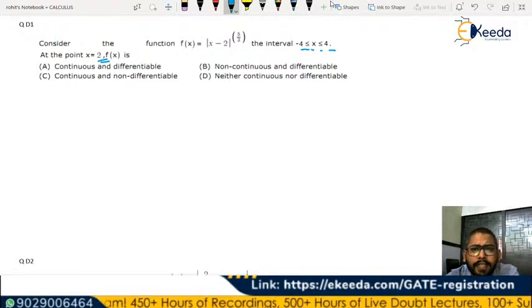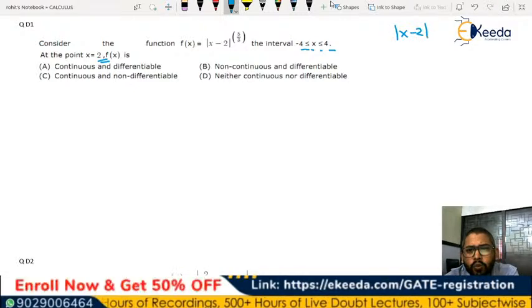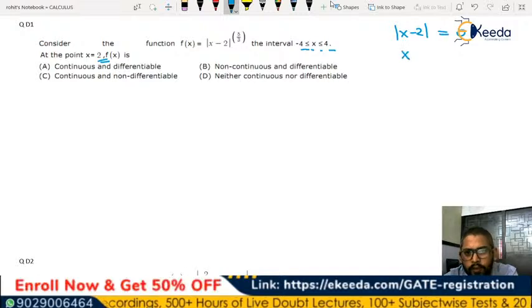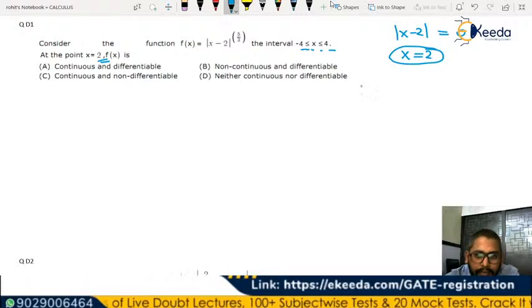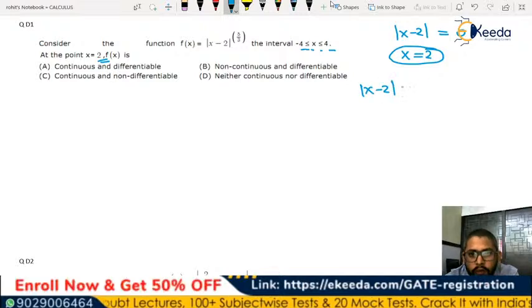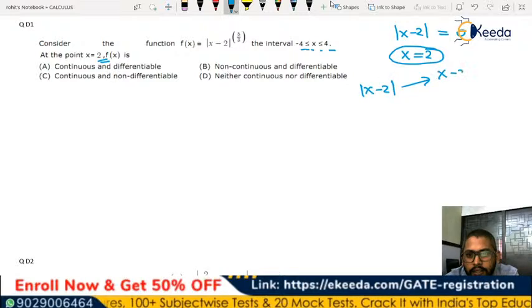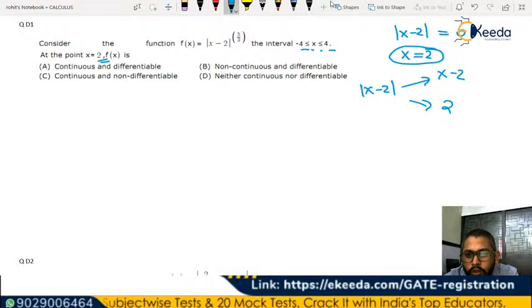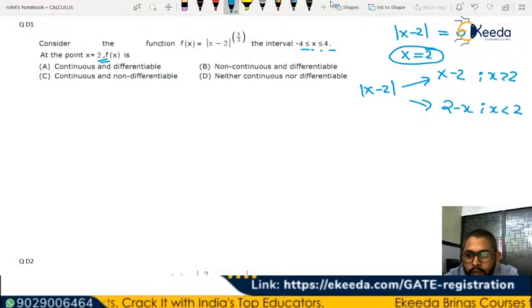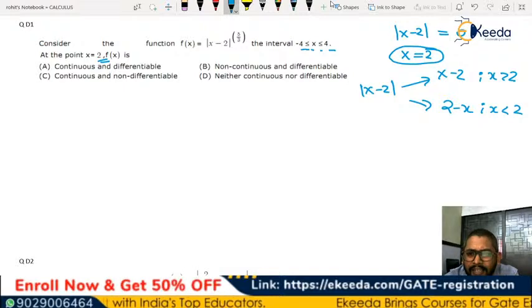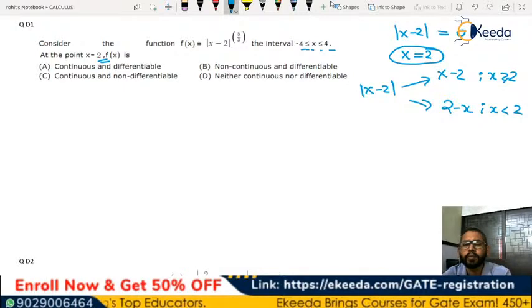F of x. First of all, you can see where x minus 2 will be equal to 0. This will be 0 for x equal to 2. That means mod of x minus 2 will be x minus 2, or it is going to be 2 minus x, depending on whether x is greater than 2 or less than 2. Of course, you can put greater than or equal to on both, that is fine.